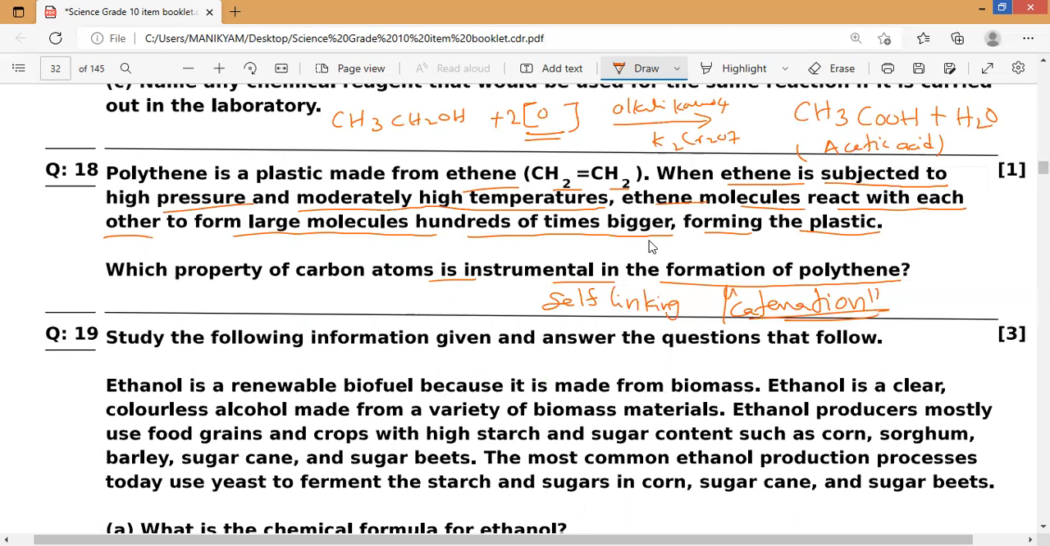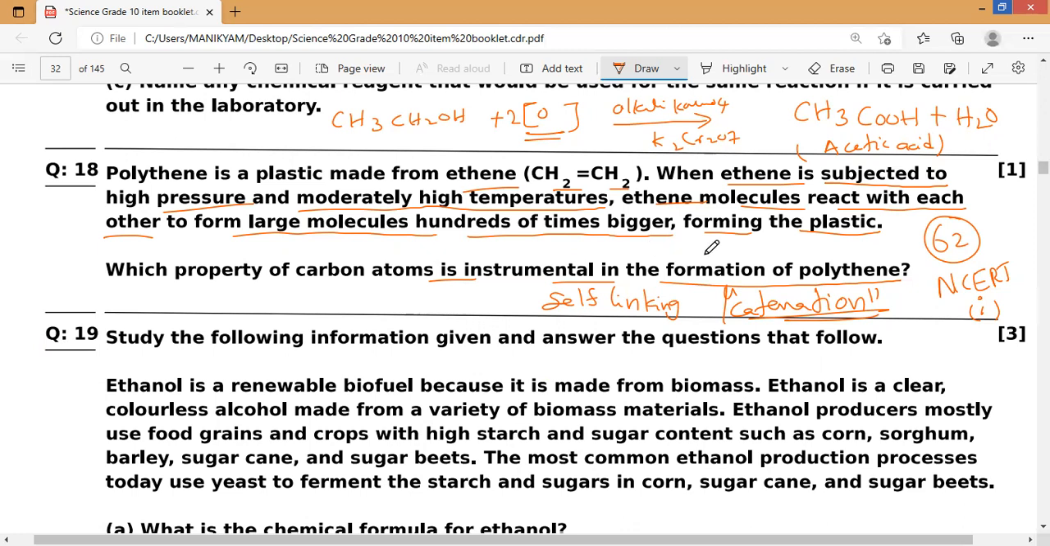You might have noticed in the NCERT book, you might have studied the versatile nature of carbon. On NCERT page number 62, if you verify, you will find the versatile nature, catenation property, self-linking. You can check the first point. So that is the answer: the ability of carbon atoms to link with each other to form long chains. That is what we call catenation. That is what they are asking.